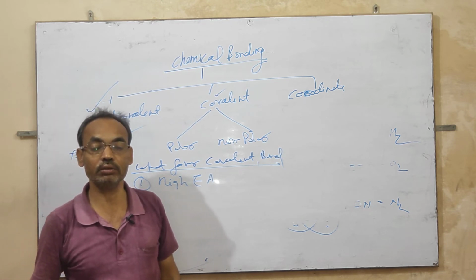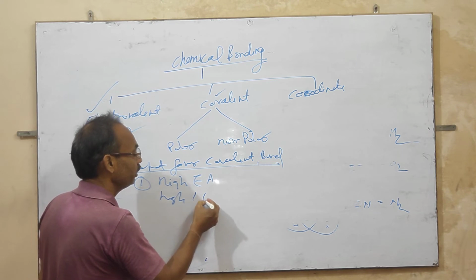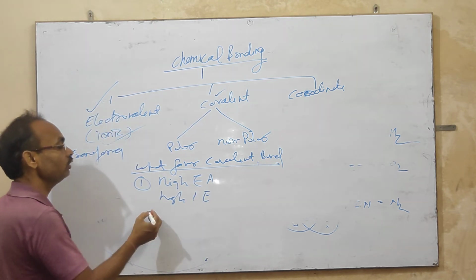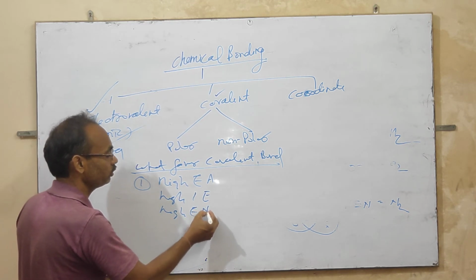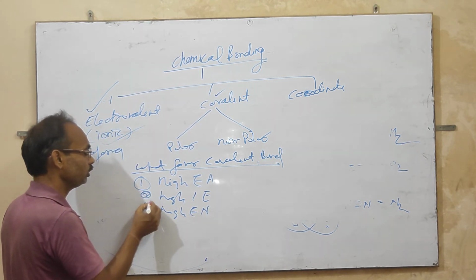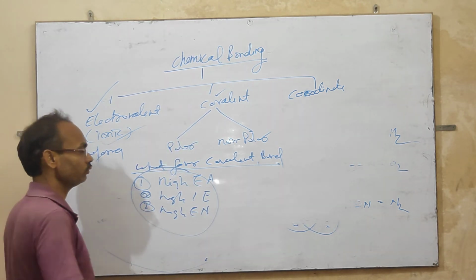High ionization energy, high electron affinity and high electronegativity. These are three conditions which favor the covalent bond.